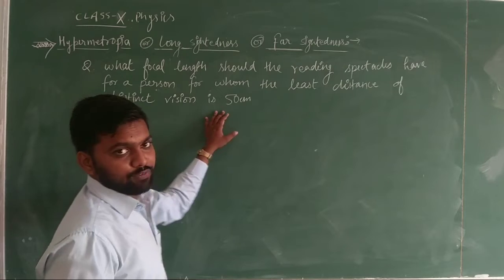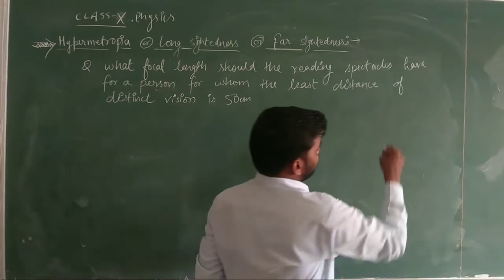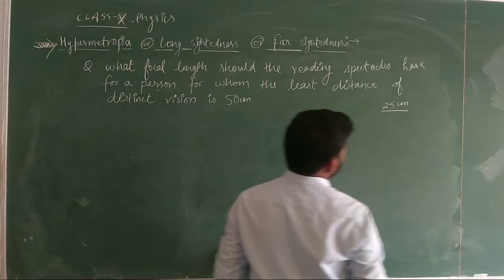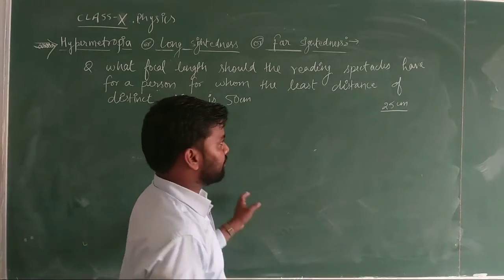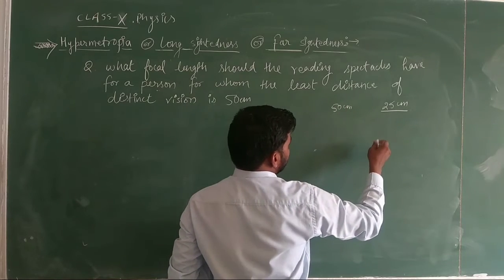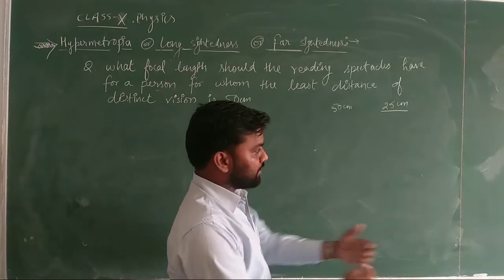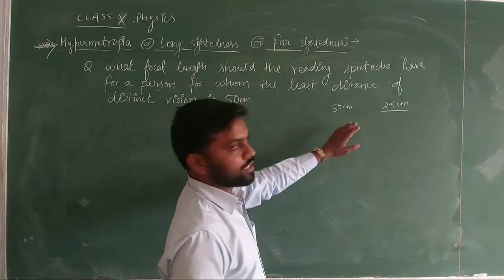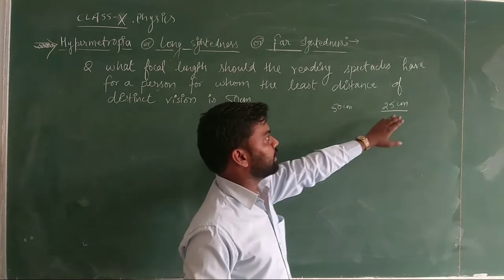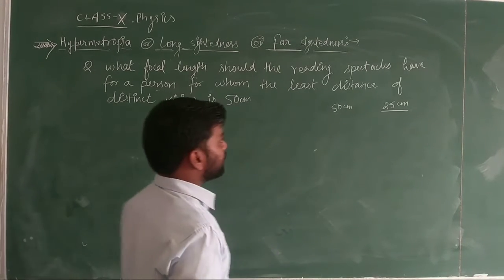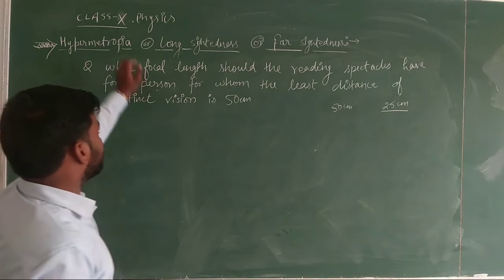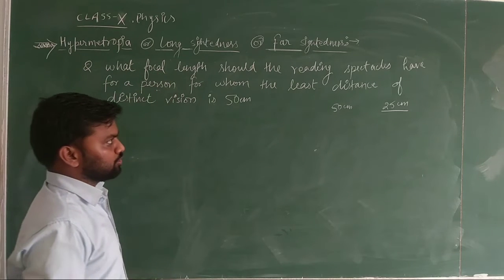But the near point of our eye is always 25 centimeter. But in the case of hypermetropia, the near point shifts itself. So we can read up to this distance in this particular case. If an object is 50 centimeter away from us, definitely we can read that object. But we want to read the object at this distance, so we need to use the correct kind of lens, that is a convex lens, of which we need to find out the focal length also.